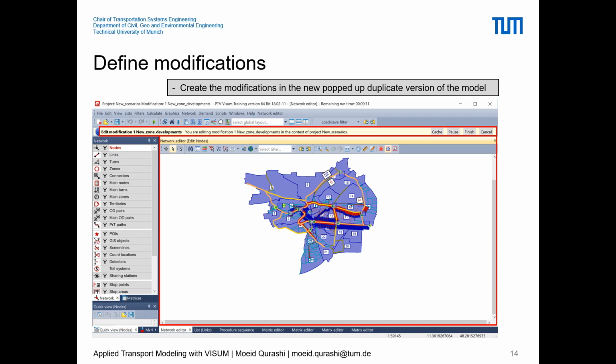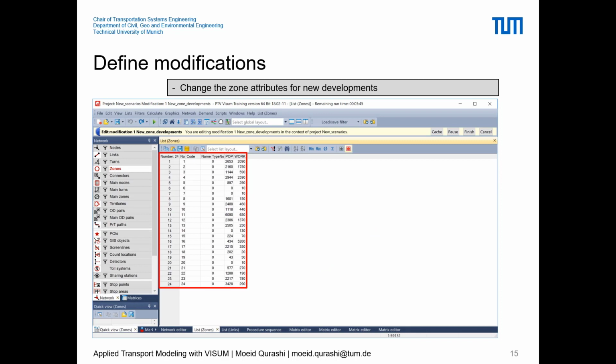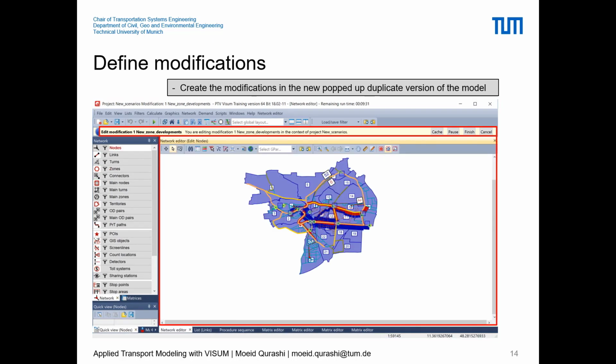And here it's similar to your normal Visum window. Here we'll be able to modify or define your modifications, which will come under only that modification that you just defined. For example, now what we want to do is add some new zonal attributes or new developments into zones. So what we'll do, we will basically click on